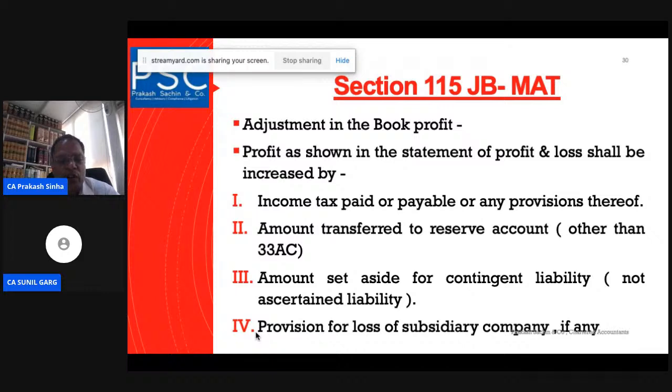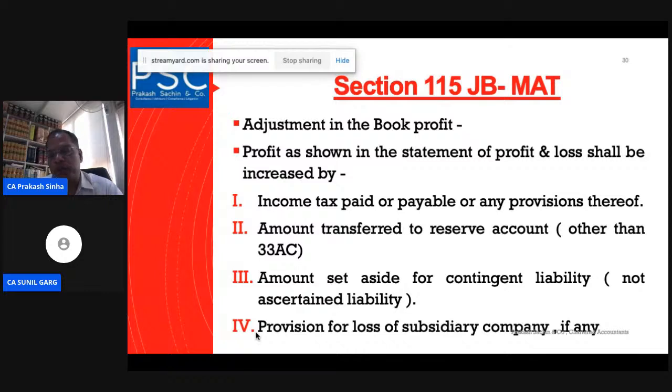Amount transferred to the reserve account. If a certain amount has been debited to the profit and loss account for the purpose of transferring to the reserve account, that amount has to be added back for calculating the book profit. Amount set aside for contingent liability. If the liability is not sustained, and an amount has been given as a provision for an unsustained liability, then this amount will also be added back to the profit here.